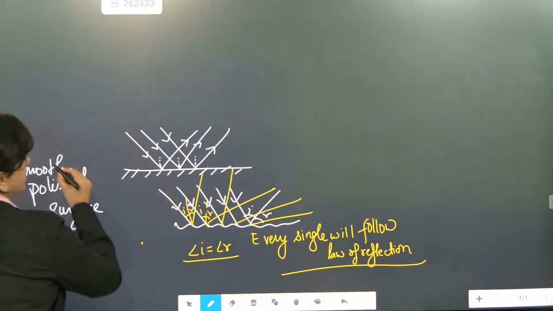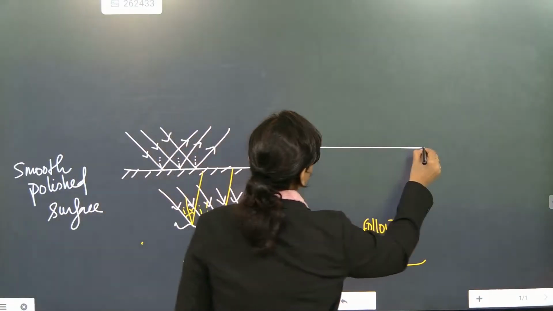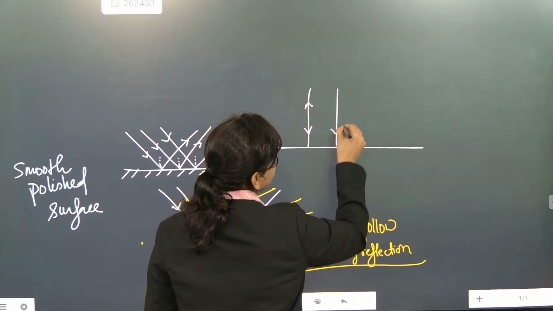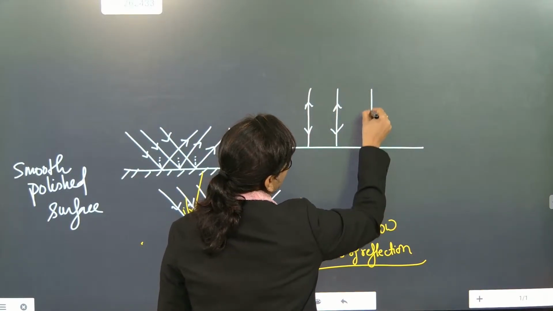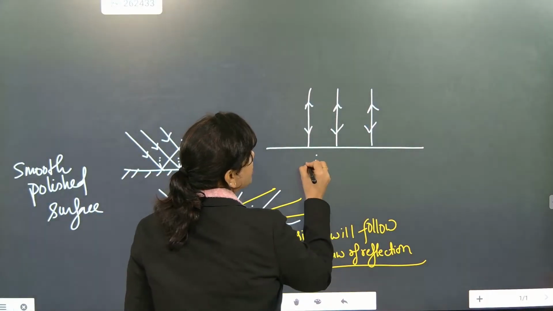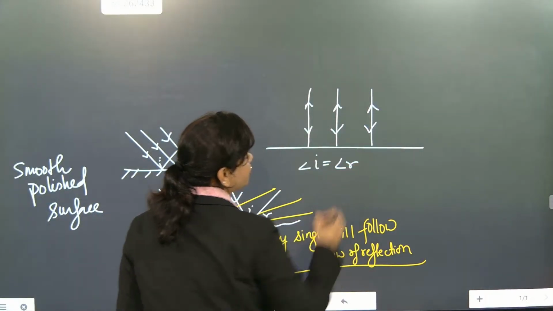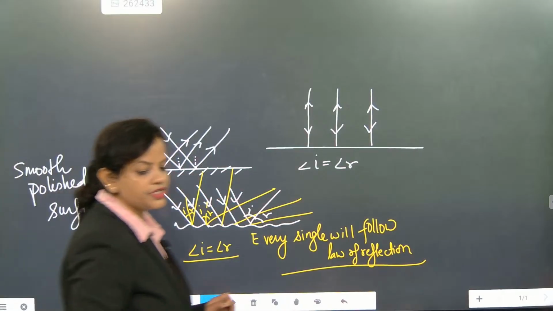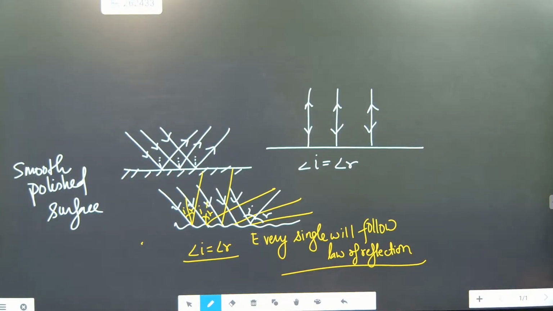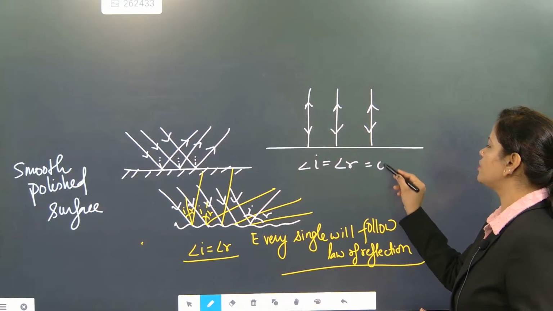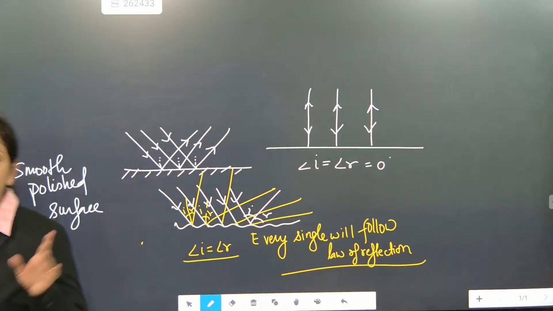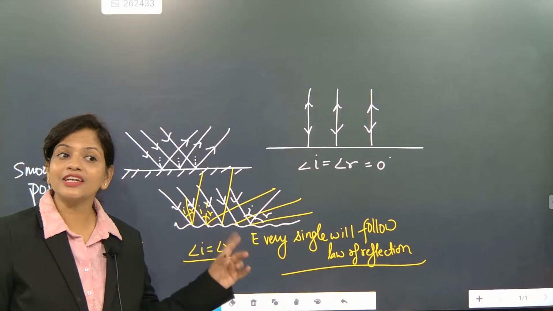If a ray is coming like this and falls perpendicular, it will go back the same way. So in this situation, the angle of incidence is equal to the angle of reflection, and both will be equal to 0 degrees. Understood? Can we expect any other degrees? No, it is not 90 degrees.